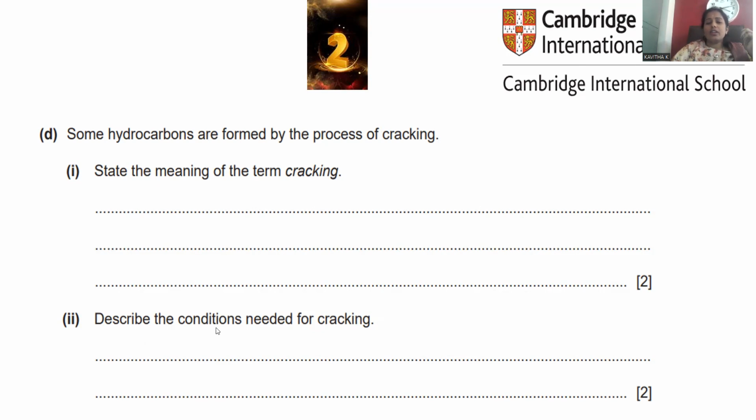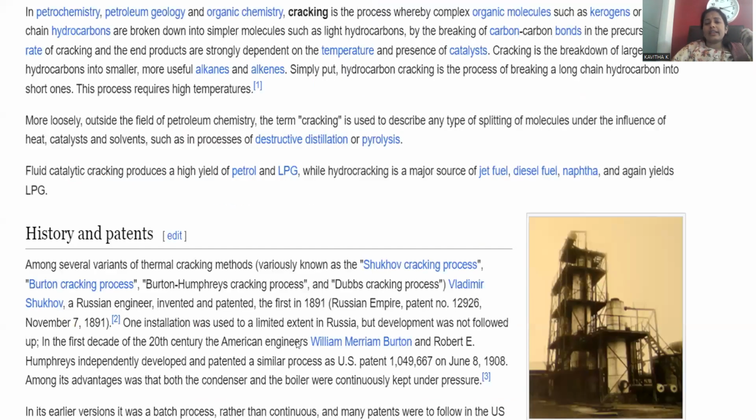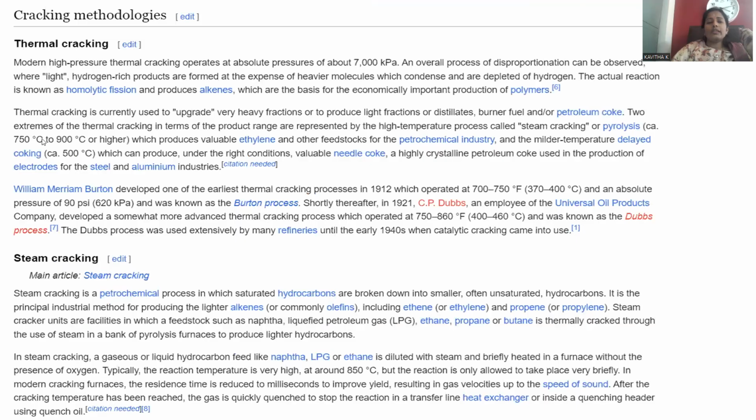Let's go with the conditions required for the cracking method: thermal cracking and catalytic cracking. Under thermal conditions, we are raising the temperature, and even pressure is applied. At that elevated temperature and pressure, the long chains will be broken and the petrol fraction will be generated.